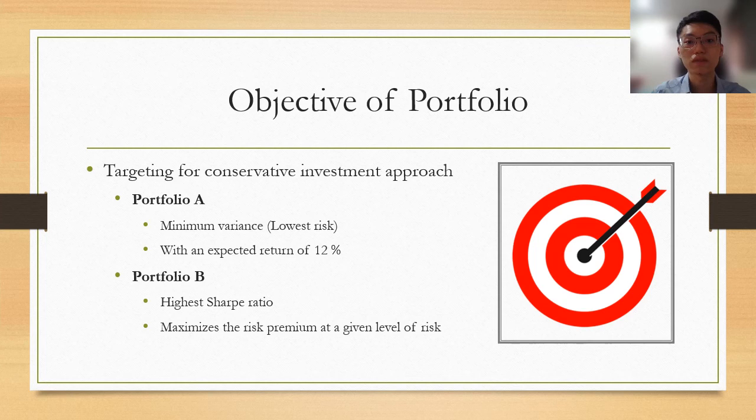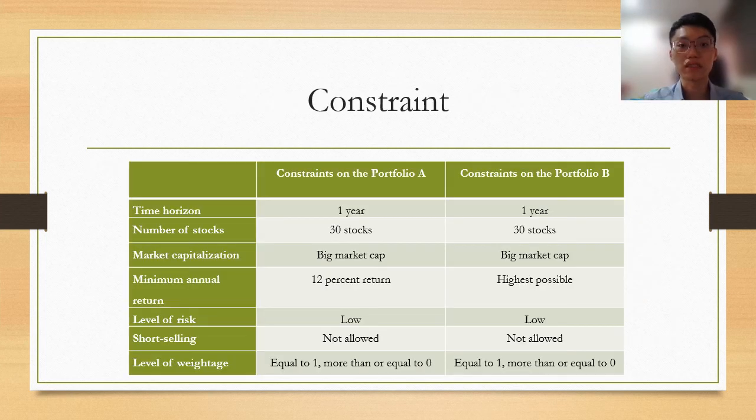taken. From the table above, we can see that the holding period of the portfolio must be within 1 year with a total number of 30 stocks to be invested. To select the 30 stocks, we have chosen the stocks from Yahoo Finance which have big market cap and are considered to be safer or less risky to gain steady profits in the long run.